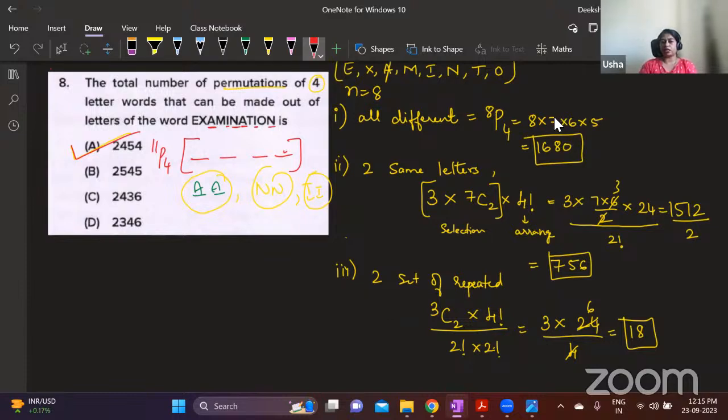Once you understand this, you might need only 2 minutes for solving this. And in the morning session, I have told you, out of 80 questions, you might have 5 to 6 questions that take more than 2 minutes to solve. You should not ignore such questions. You have to practice such questions. That is where your edge is, right?